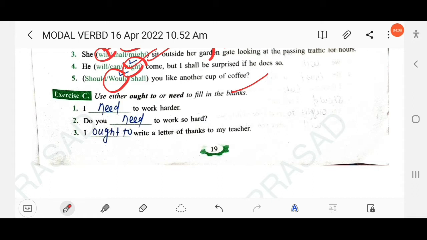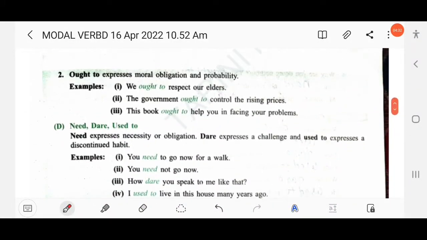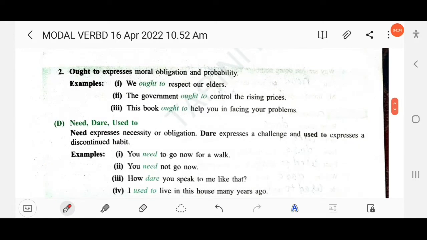Next, use either ought to or need to fill in the blanks. I dash to work harder. I need to work harder. Next, do you dash to work so hard? Do you need? Next, I dash write a letter of thanks to my teacher. I ought to. Here the uses of ought to are provided. Just remember, ought to is used to show a moral obligation and a probability.